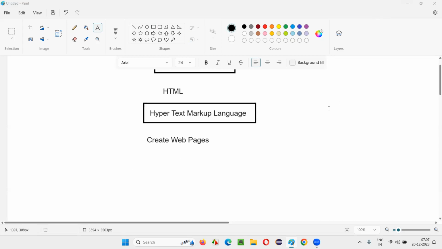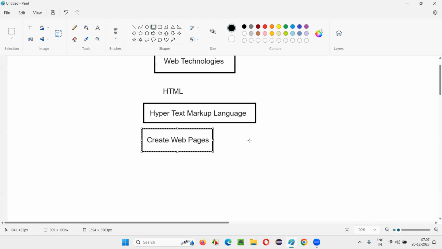I'll show you practically how to use HTML for creating web pages, but you don't have to learn HTML in depth for this. Very basic knowledge of HTML is enough, guys. You don't have to explore the entire HTML, but as an assignment, whatever is required, I'll cover as part of this session, the HTML basic knowledge.